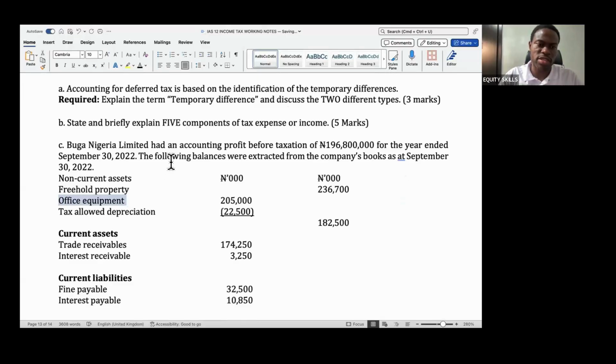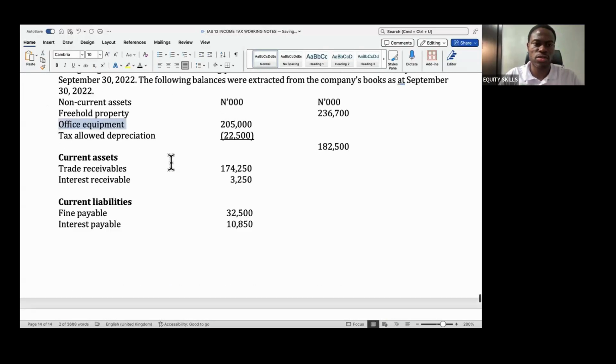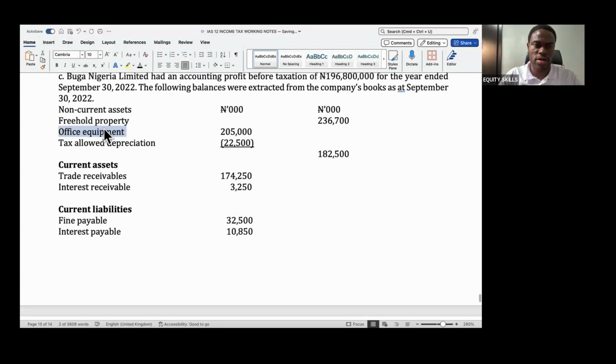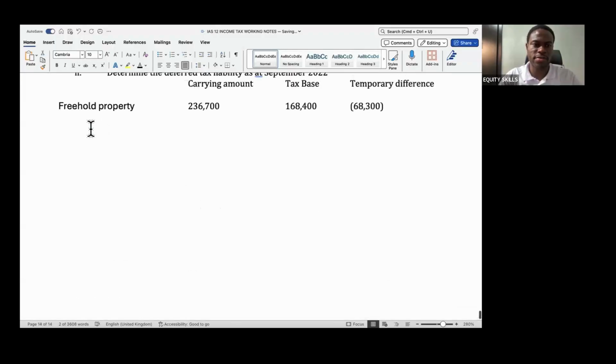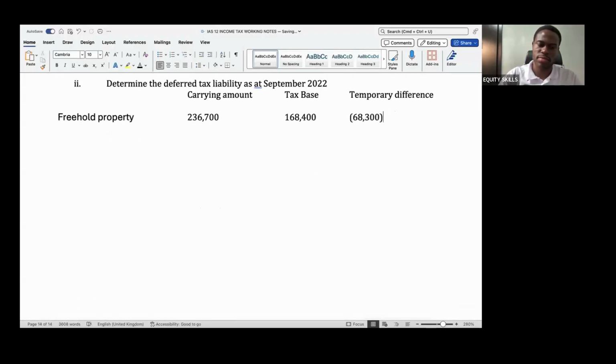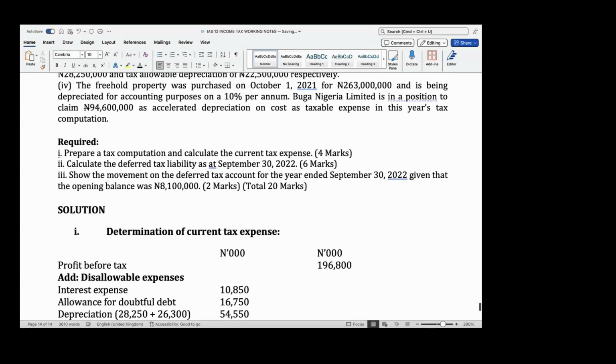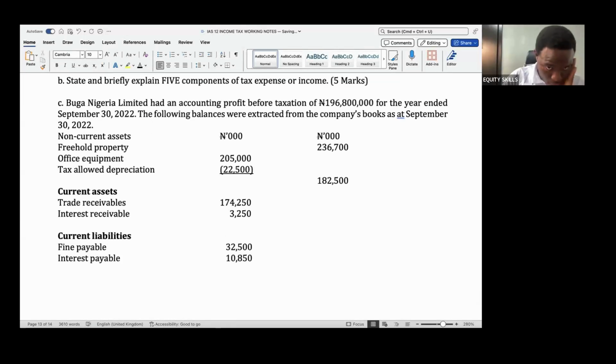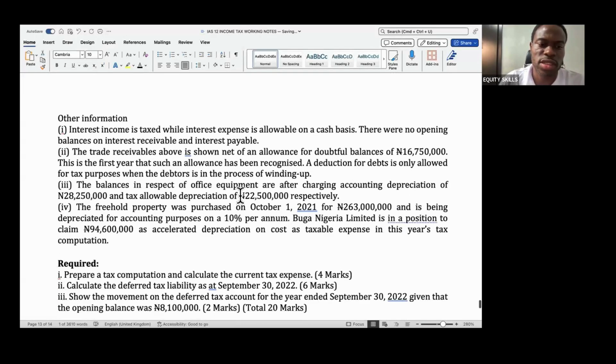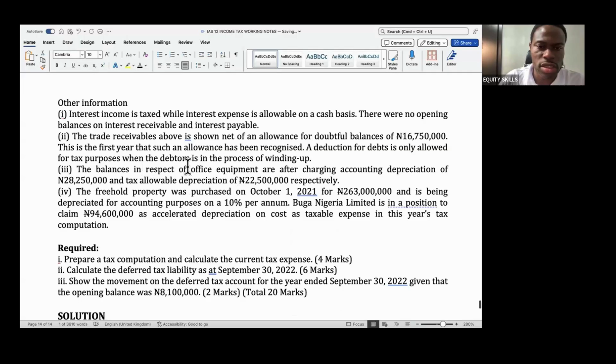The next item here is office equipment. So if I copy and paste this here, what's the carrying amount? The carrying amount is this 205,000 because they told me that it's after deducting depreciation in these workings here.